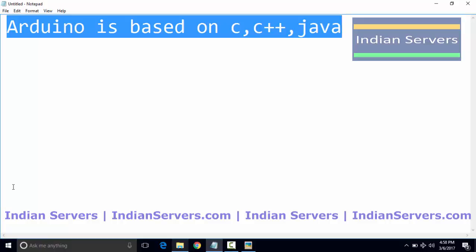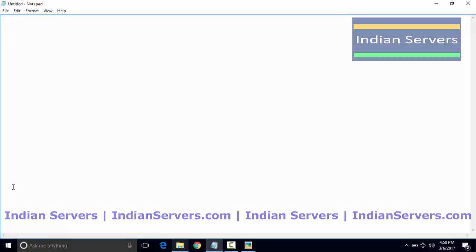So generally we write C programs or some other programs to develop applications. Say for example, if you take an Android mobile, it contains some applications for which someone has already written some source code. So here we are going to write source code for our application, and finally we will generate some application and upload that application in the Arduino board.